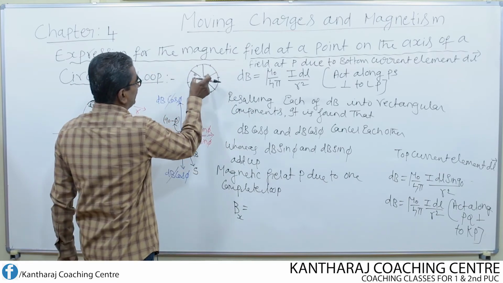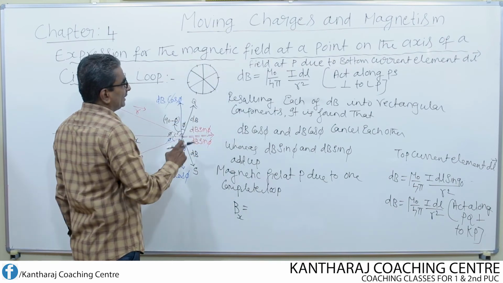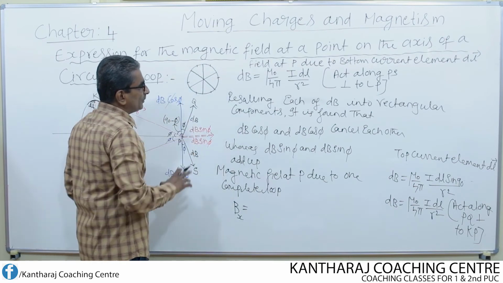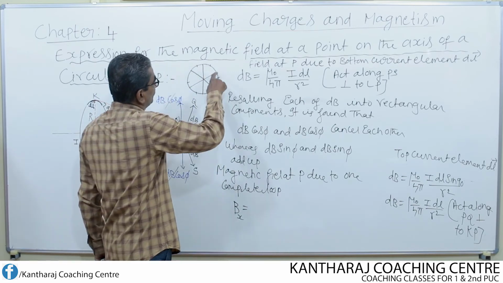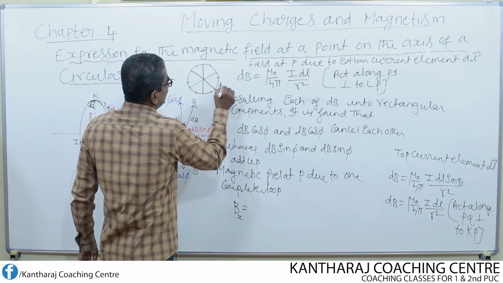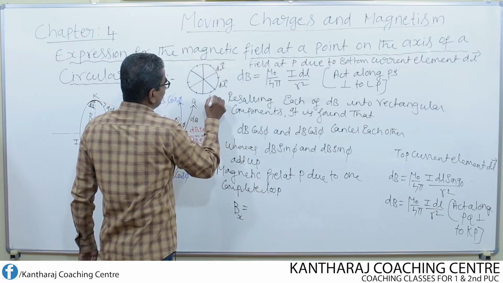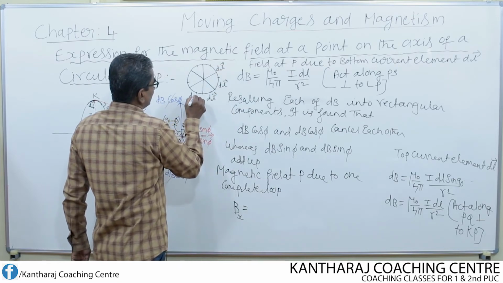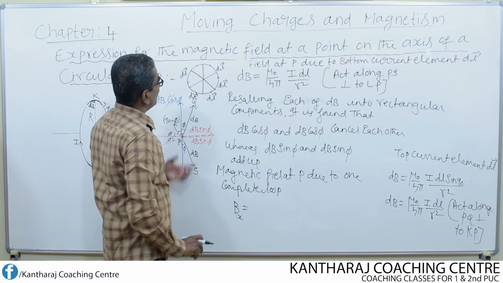I have taken three pairs: pair 1, pair 2 and pair 3. So I can imagine one loop to be made up of a number of small current elements, each of length dl, like this. So there will be too many dl's I can imagine.